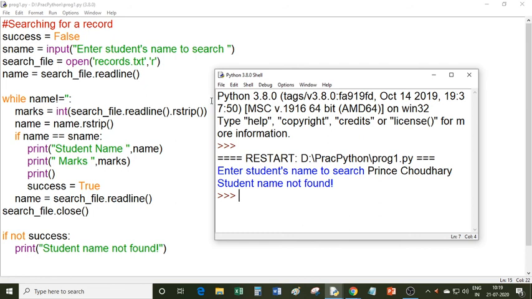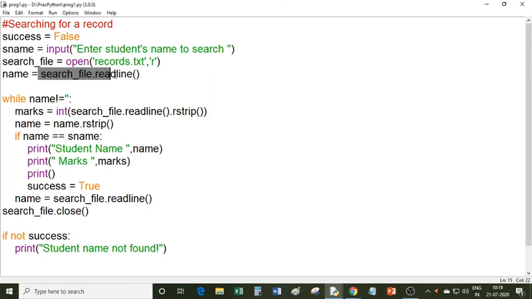You should keep in mind that this readline function will read a single line from a file. So the first line I read here, the second line I read here, and the third line I read here. The first line contains the name, the second line contains marks, and the third line also contains names. So again I call this readline function and then store the string in the name variable. So this process continues.